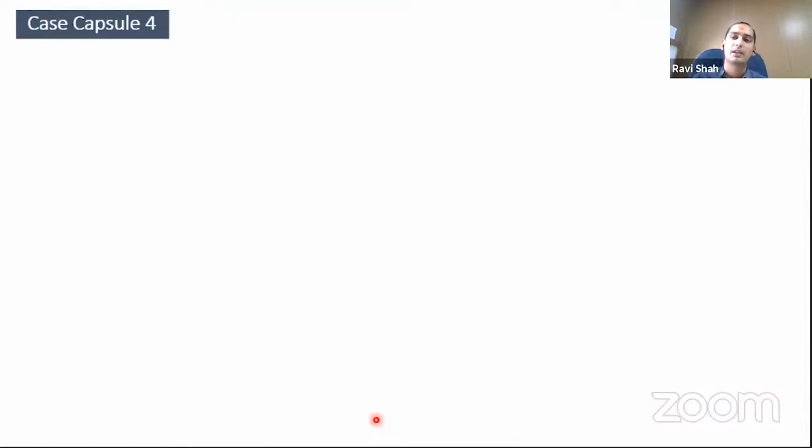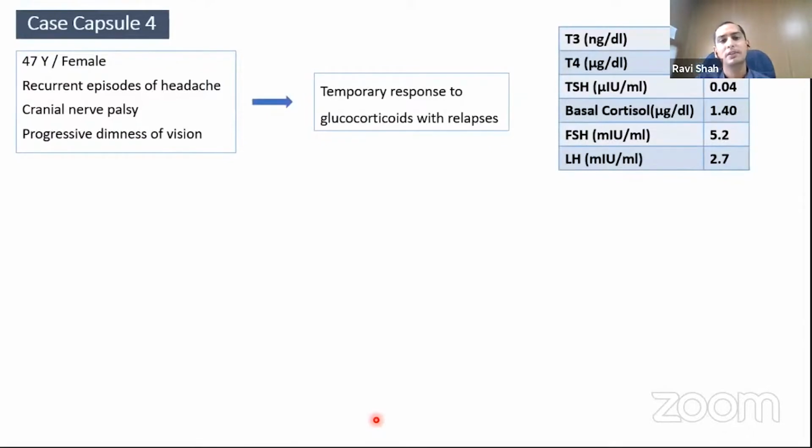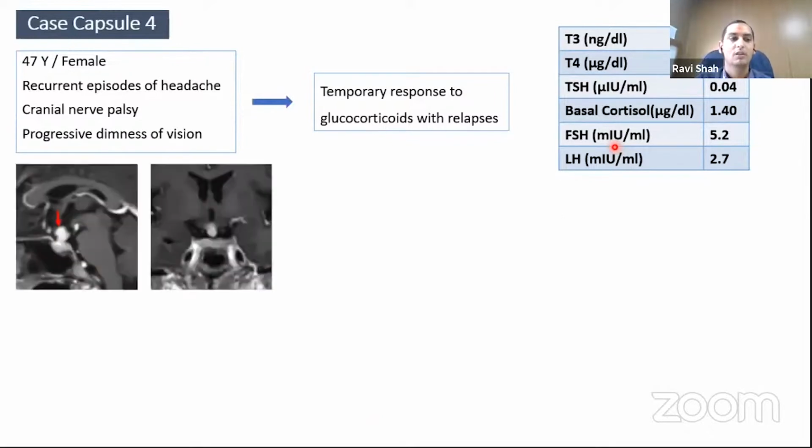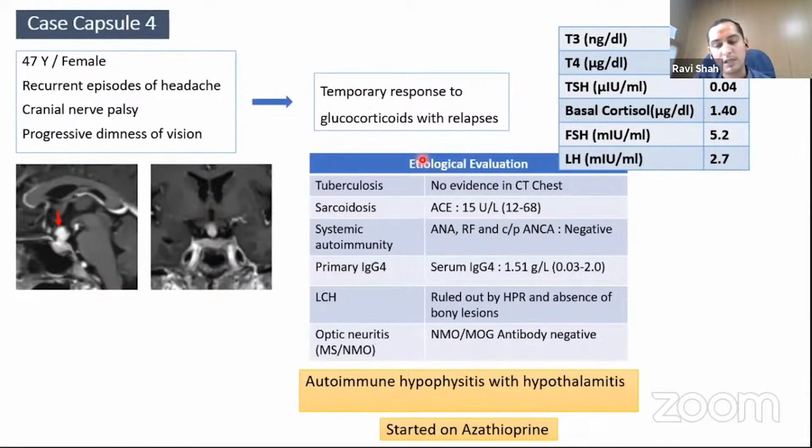Now, we know all the cases are not so fortunate. In a similar case, a 47-year-old female with episodes of headache, cranial nerve palsy, and progressive diminution of vision presented to us. She had a temporary response to glucocorticoid and had three clinically evident relapses. On follow-up, she developed pan-hypopituitarism. The MRI showed inflammation of the sella extending to the surrounding region of the hypothalamus, and this patient was worked up for underlying causes of secondary hypophysitis, which turned out to be negative. So the diagnosis of autoimmune hypophysitis with hypothalamitis was made.